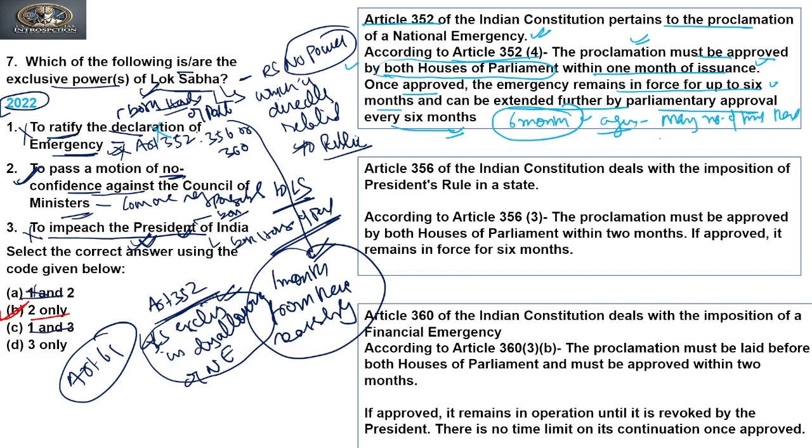There is no restriction. Right? But each approval will give a life of 6 months. Clear? This is national emergency.